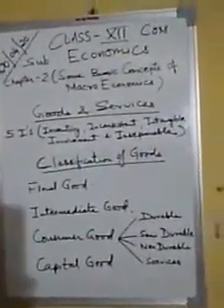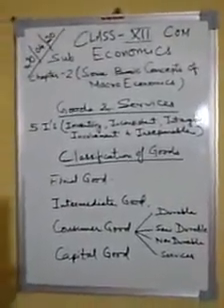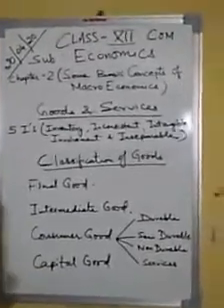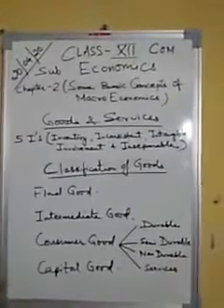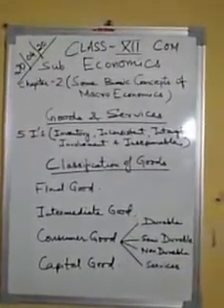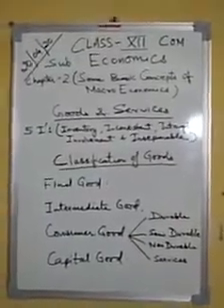Last is services. Services are those non-material goods which directly satisfy human wants, and capital goods are those goods which are used by the producer for the manufacturing of some types of machines or valuable things, and they suffer from depreciation.